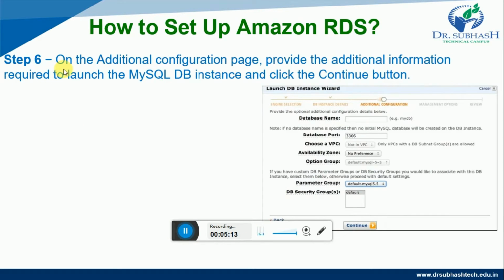In step 6, on the Additional Configuration page, provide the additional information required to launch the MySQL DB instance and click the Continue button. After providing all the details, we have to click on the Continue button.